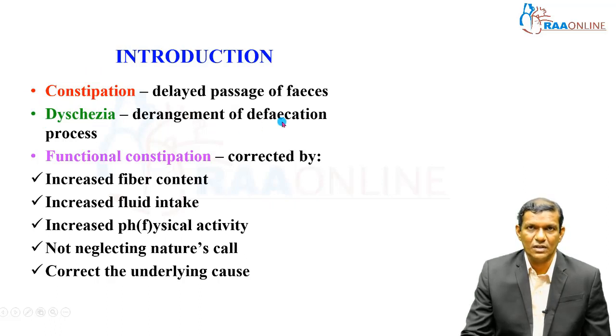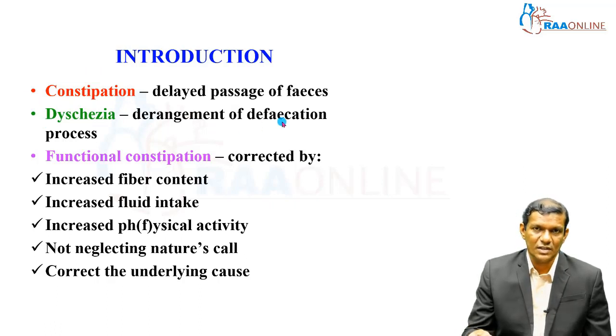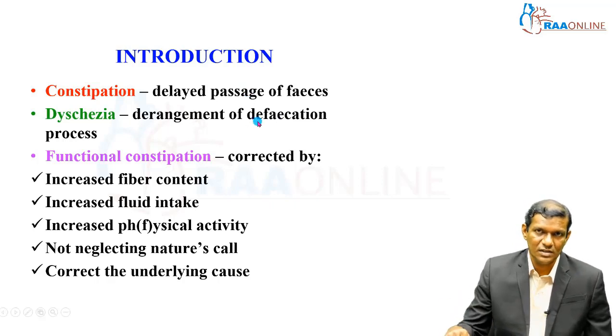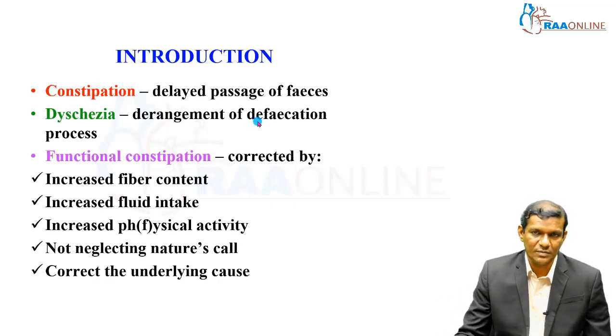The defecation process involves the stimulus going to the brain, due to the fullness of the colon with the fecal matter. Then the stimulus goes to the brain, the sensory component goes, and the motor component comes, and then finally it plays a role in the process of defecation. So if there is any derangement, then it is called dyschezia.